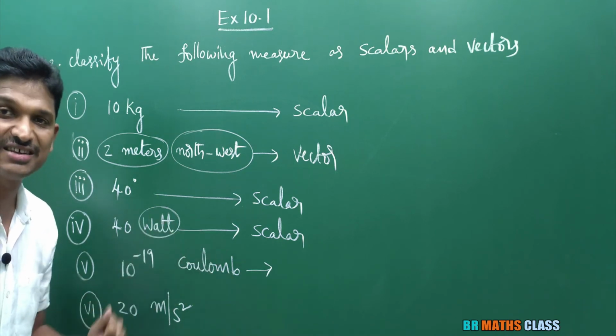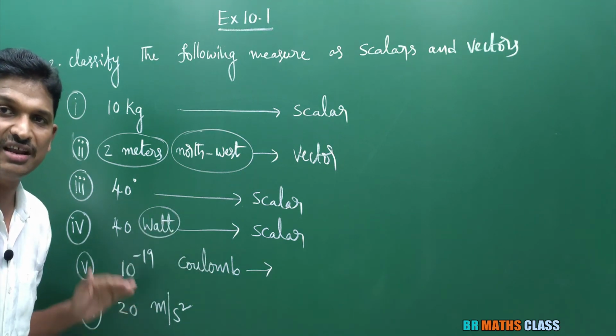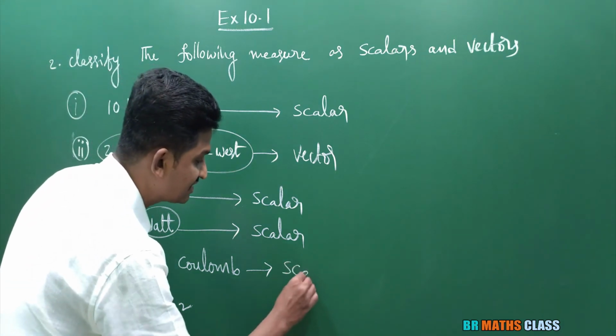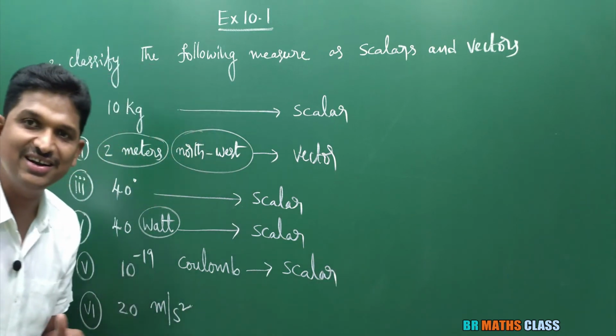Electric charge is a scalar. In this, no direction is there. This is the physical quantity which is having only magnitude. So this is scalar. I hope you are understanding.